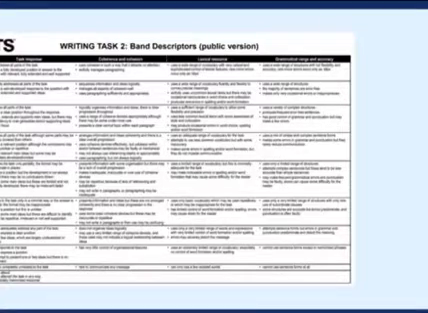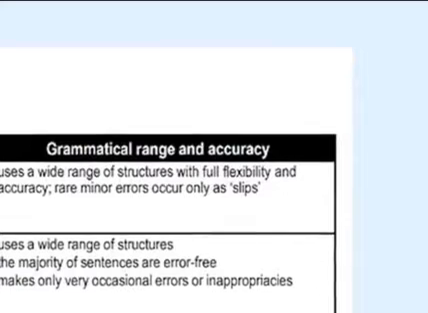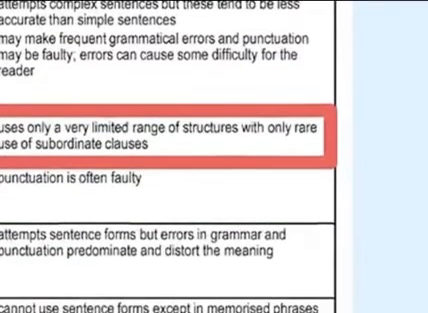Let me explain a little bit further. These are the writing criteria the examiners use when they're marking your writing. Every IELTS examiner must follow these guidelines in order to give you your score. As you can see, you're marked in 4 main ways, from 0 to 9. One of the ways that you're marked is grammatical range and accuracy. Notice the word range there. And if you take a close look at a band score of 4, it says uses only a very limited